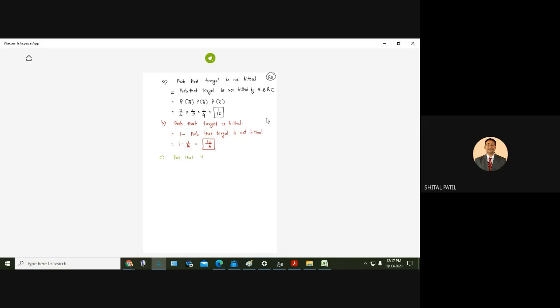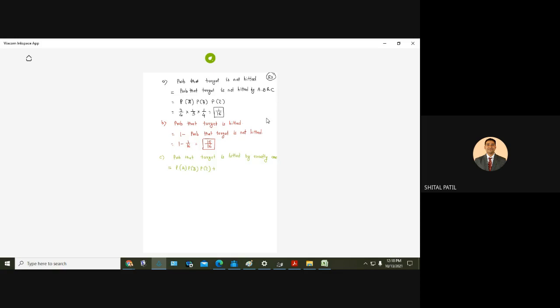Probability that target is hit by exactly 1. Now understand, huh? So suppose A gets the chance. He is able to hit the target. Now what about B and C? Exactly 1 is required, na? So B and C should not be able to hit the target.